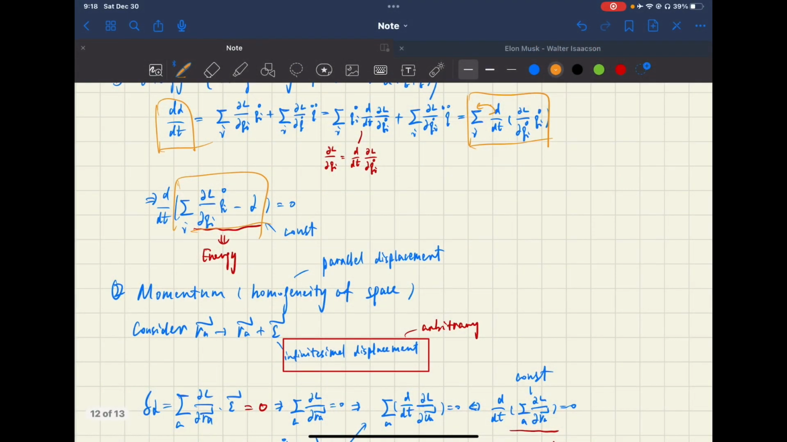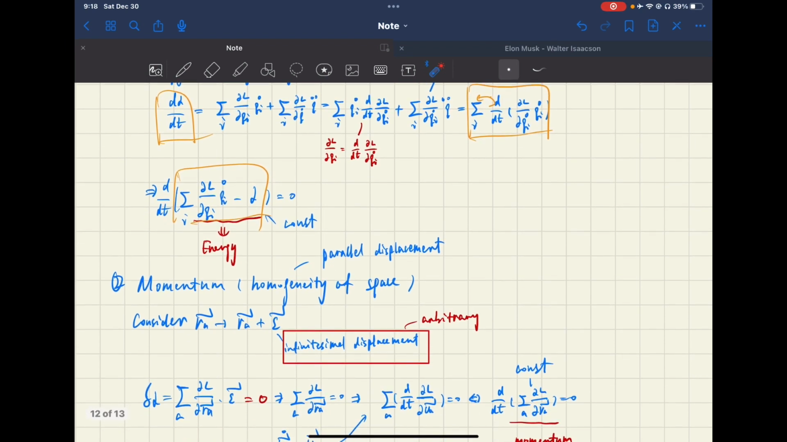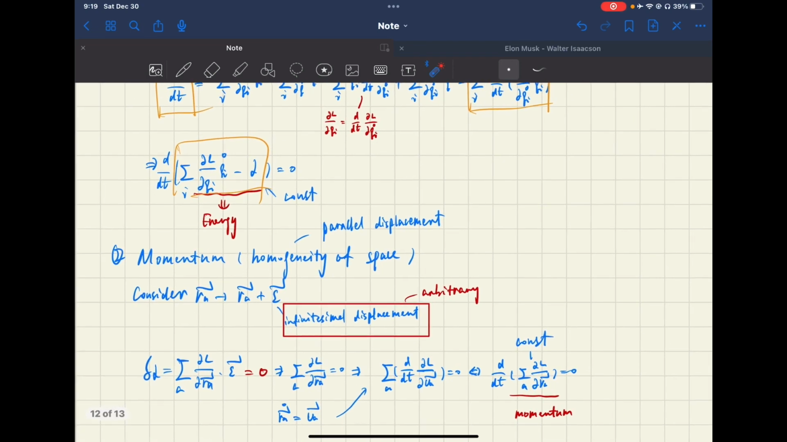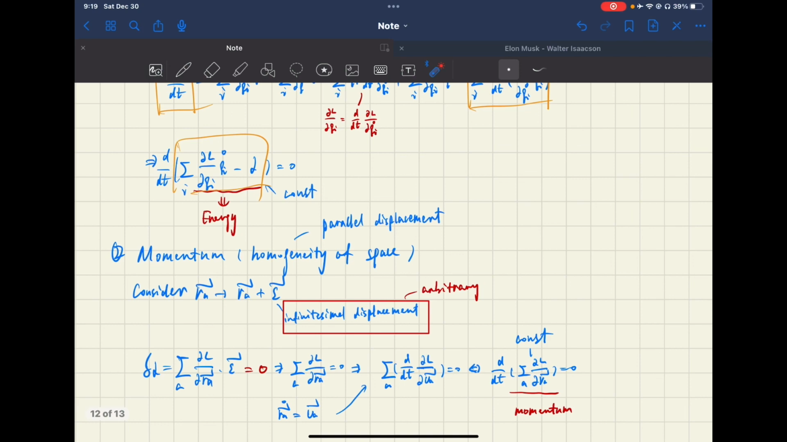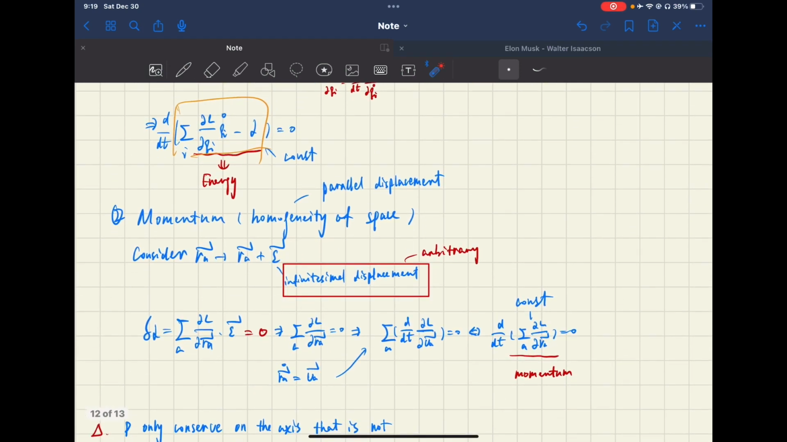So we move on to the second conservation law, that is the conservation of momentum. Instead of using homogeneity of time, it uses homogeneity of space. This term means that if the system suffers a parallel displacement, its mechanical state will not change. Its further condition will be talked about later.